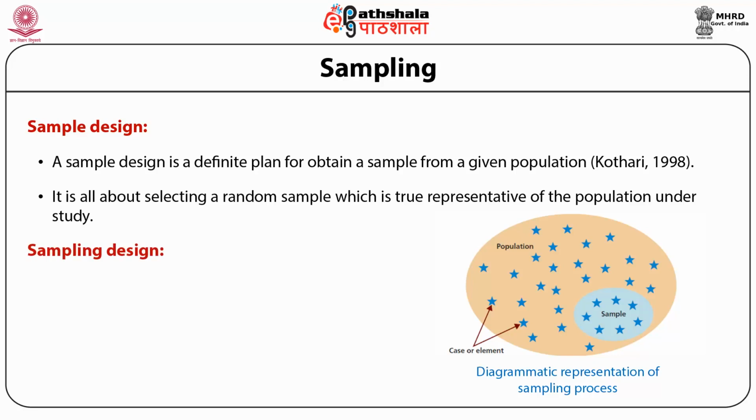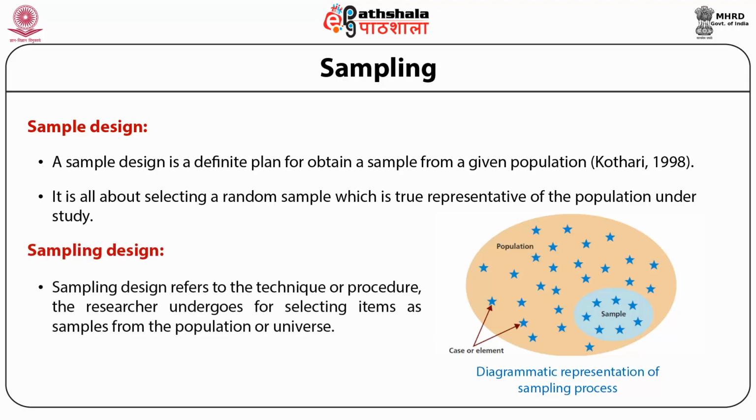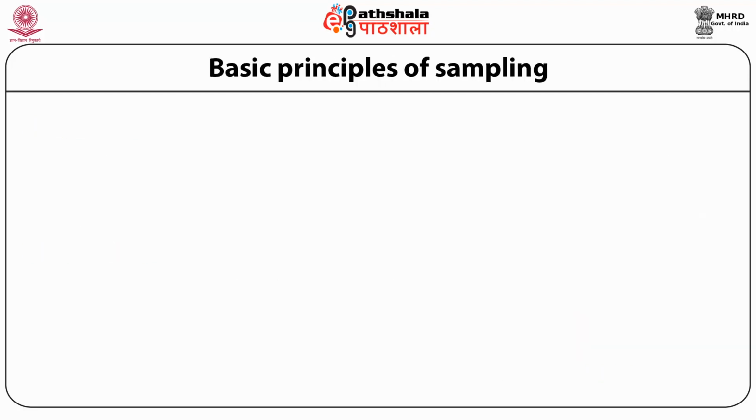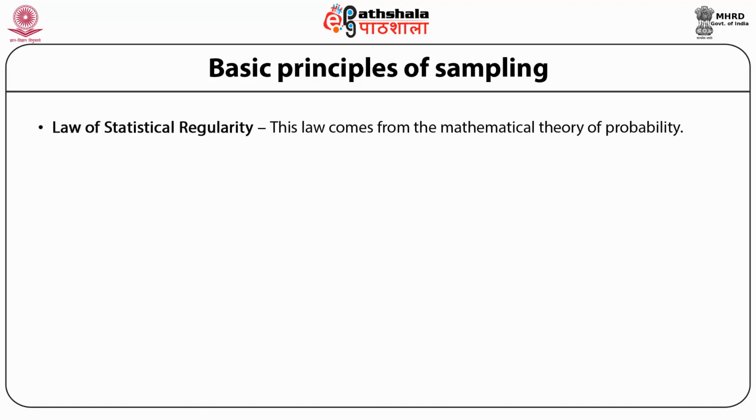Sampling design. Sampling design refers to the technique or procedures the researcher undergoes for selecting items as samples from the population or the universe. Basic principles of sampling. Theory of sampling is based on the following laws. First, law of statistical regularity. These laws come from the mathematical theory of probability.